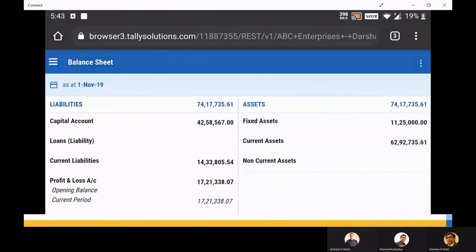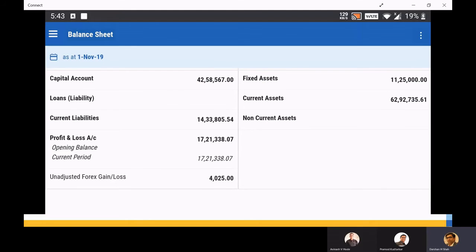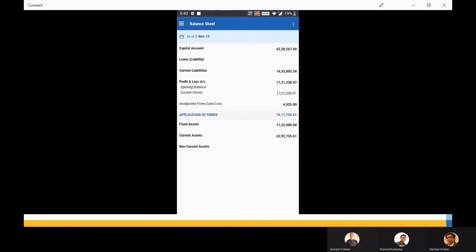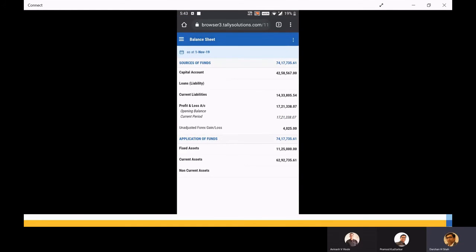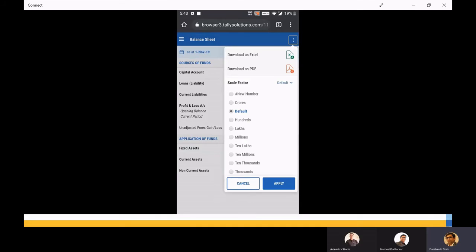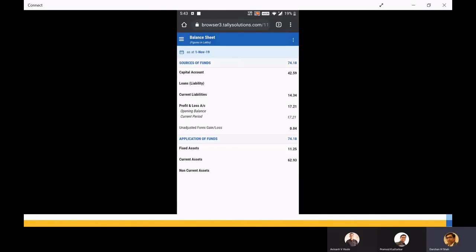It's a horizontal view. I've just tilted my mobile, and you are able to see it. Now once again I've tilted my mobile and it is coming to vertical view. You can go for any such reports like this. Here I'm able to download this in Excel, PDF, and set a scale factor. If I want to see it in millions or in lakhs, being an Indian company, I'll click and see that report in lakhs.